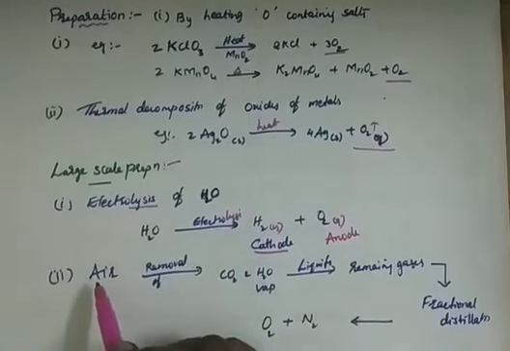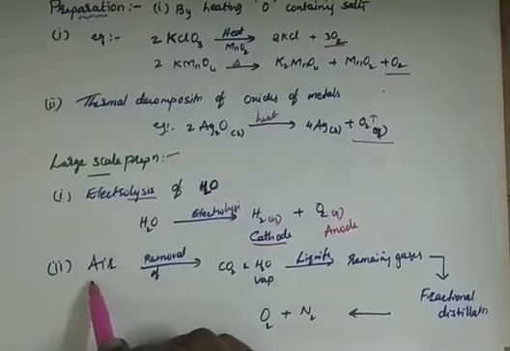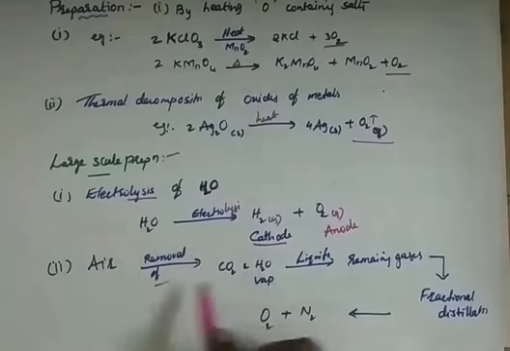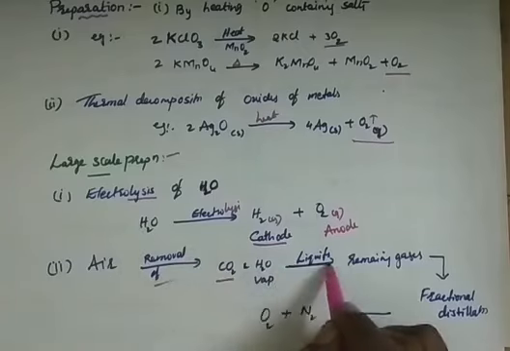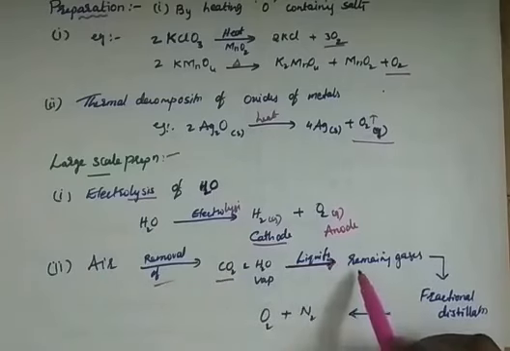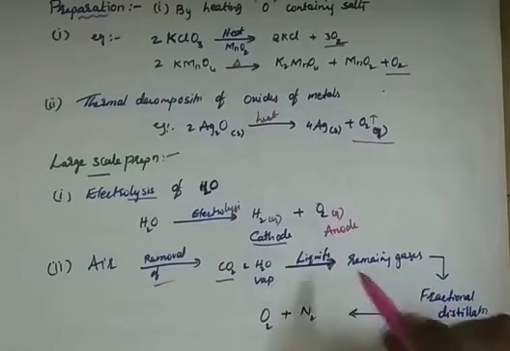And in air, as we are discussing, we have a good amount of oxygen, right? If we take the air and first remove the carbon dioxide and water vapor present in it, then liquefy it, that means compress that air, then the remaining gases will evaporate.